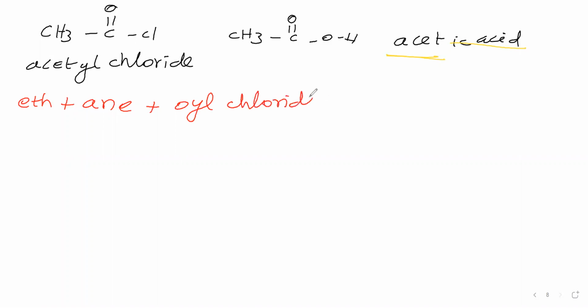Oyl chloride. In the secondary suffix, the first letter is a vowel sound. Therefore, in the primary suffix, the last letter E we have to drop. Therefore, the IUPAC name of this one is ethanoyl chloride.